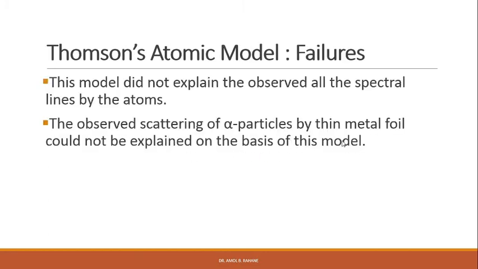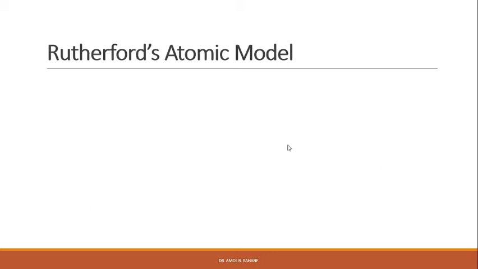This model was disapproved by the 1909 gold foil experiment performed by Hans Geiger and Ernst Marsden. This gold foil experiment was interpreted by Ernest Rutherford in 1911 to suggest that there is a very small nucleus in the atom that contains a very high positive charge, and his conclusions led him to propose the Rutherford model of the atom, right?